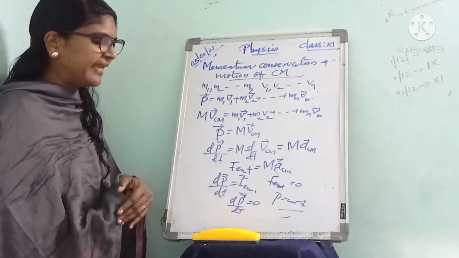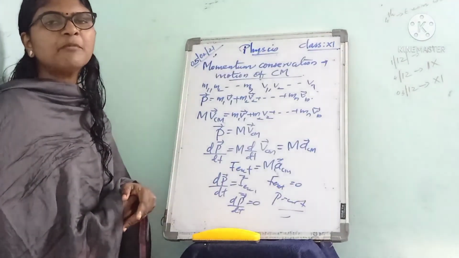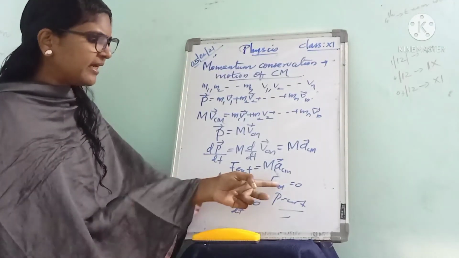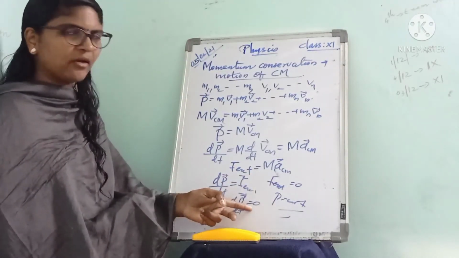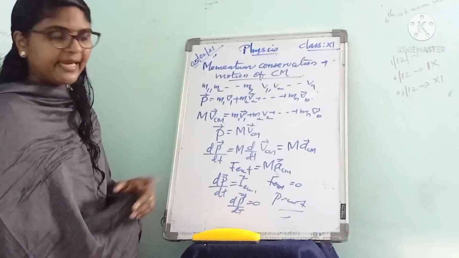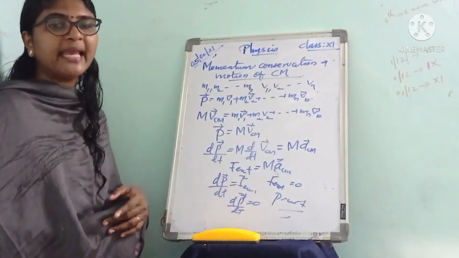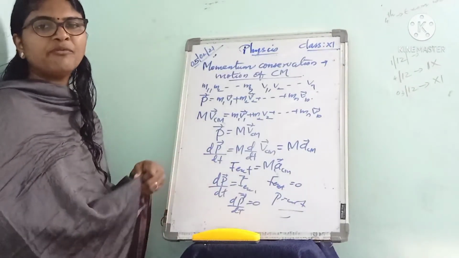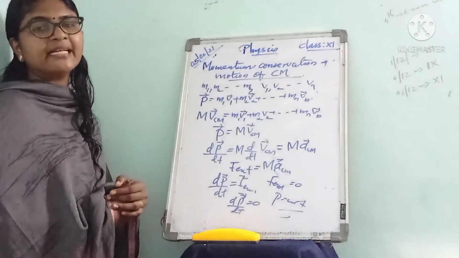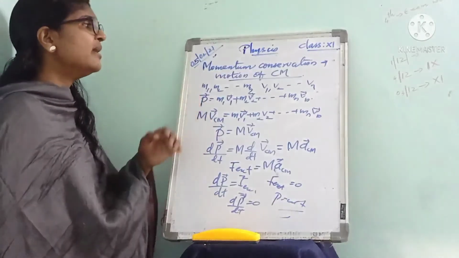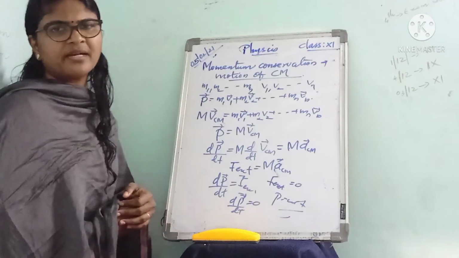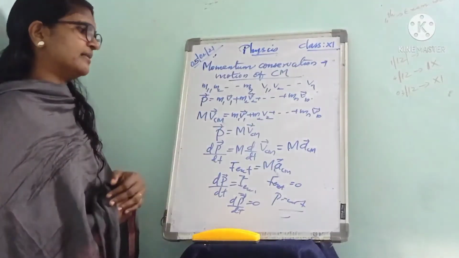In the absence of any external force, the momentum of center of mass remains constant. Here F external equal to 0, dP by dt equal to 0. The derivative of a constant is 0, so dP by dt equal to 0 means P must be a constant. That is called the law of conservation of momentum of center of mass.